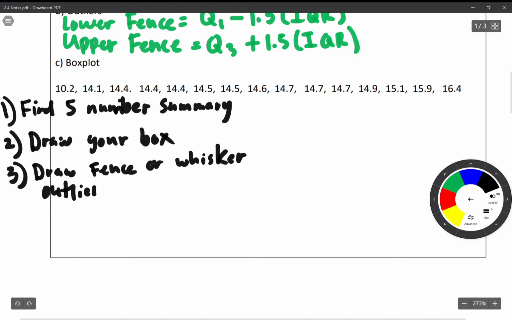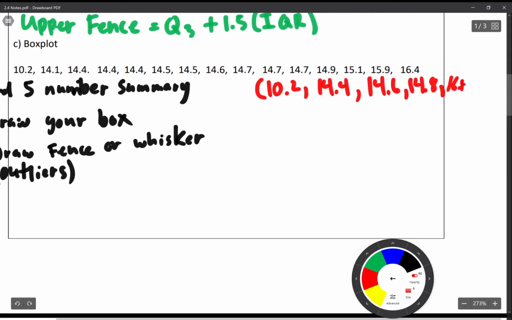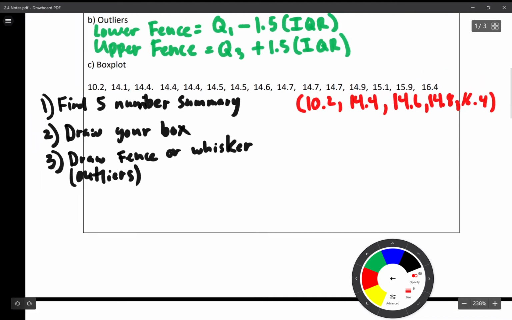And that'll tell you if you have outliers. Okay, well, let's go here. First, we put that in a calculator, and we're going to get our five number summary. Very, very straightforward. So our five number summary, this is our minimum, this is our Q1, this is our median, and this is our max. All right, you can see that. Well, not too hard.